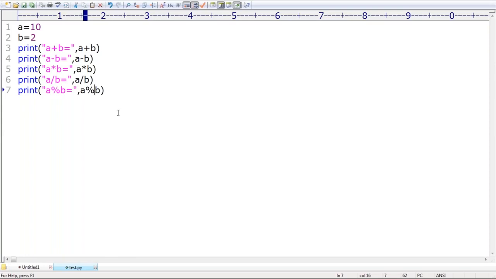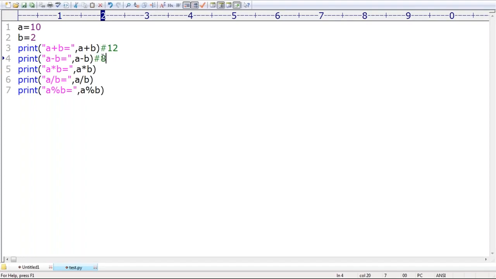A plus B, A minus B, A into B, A by B. Can you please tell what output you are going to get by default? First one, A plus B. Respond. What is the answer? A plus B is 12, 10 plus 2. A minus B, what about its value?